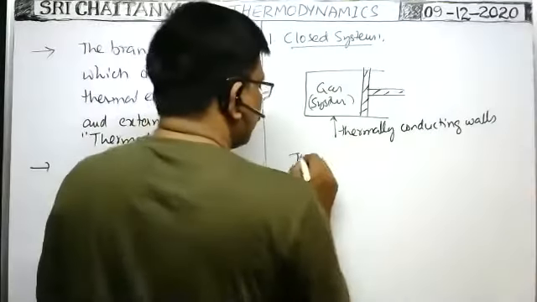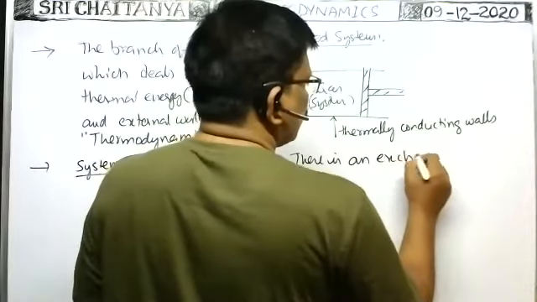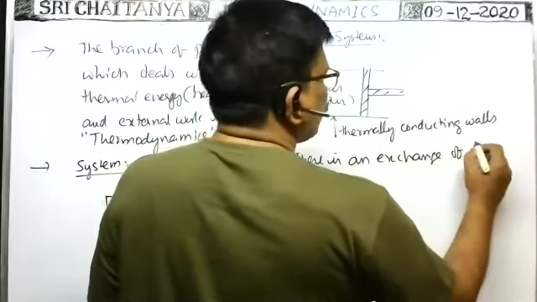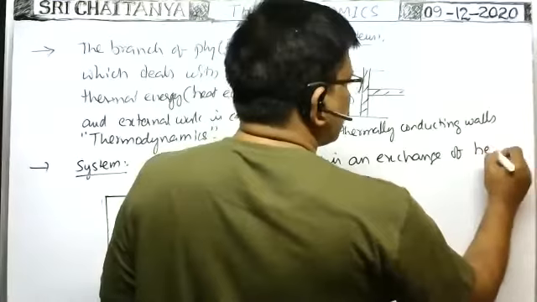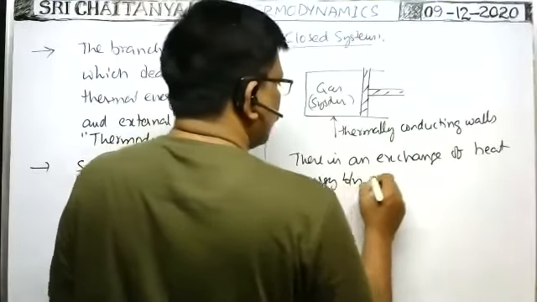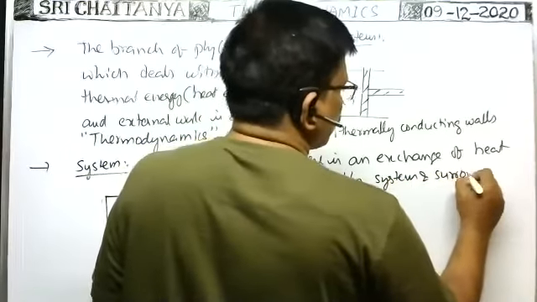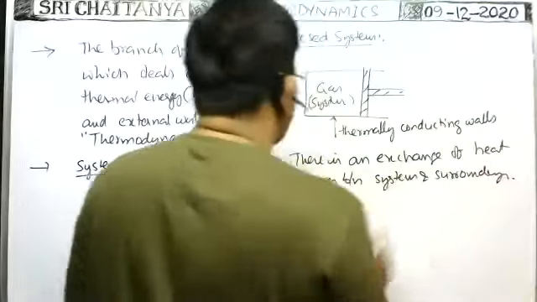So there is an exchange of heat energy between system and surroundings. That is called a closed system.